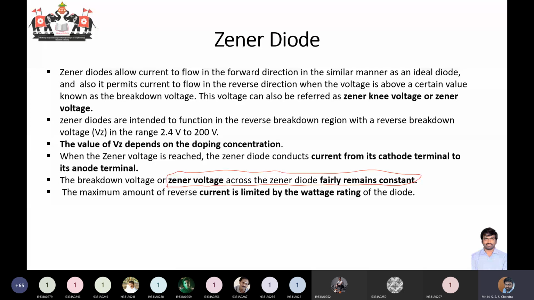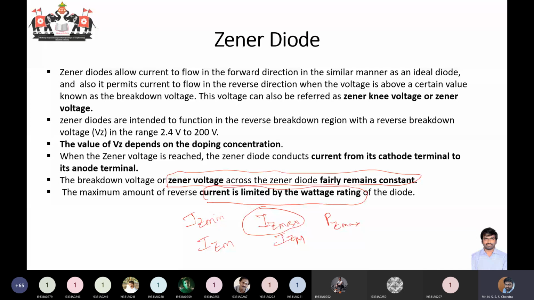Okay, so we'll have a reverse current limited by the wattage rating. So a maximum power rating can be given. Usually it is denoted by PZ max. Similarly you will have an IZ max. So you cannot have a Zener diode in a circuit where the current through the Zener diode is above this IZ max, or in some books they will write IZ capital M. For IZ minimum they will write IZ small. It depends. In my presentation I'll always be using IZ max and IZ minimum to specify the maximum and minimum